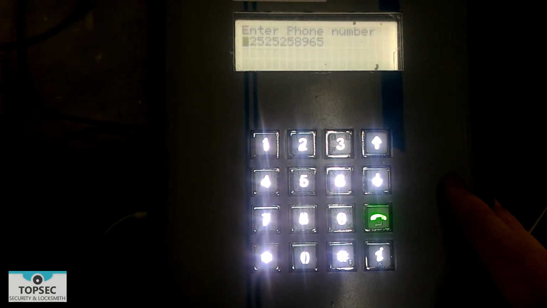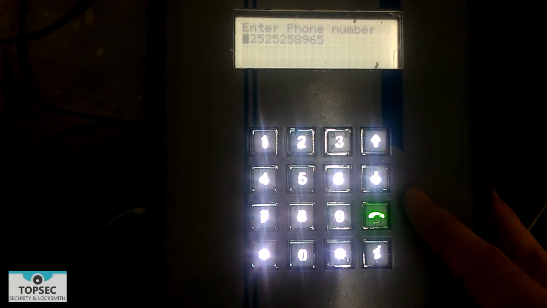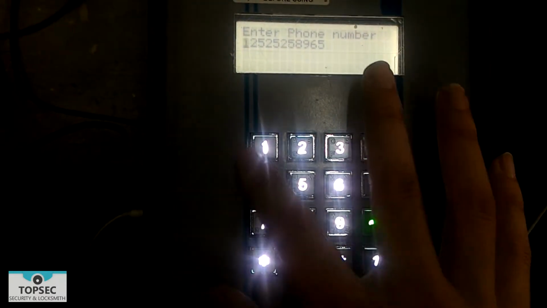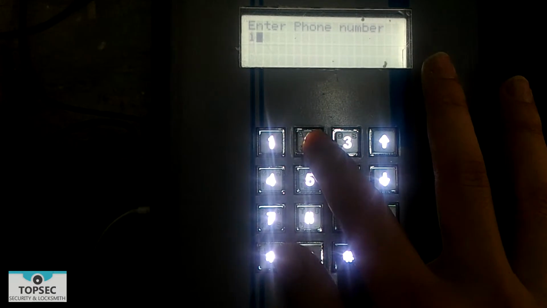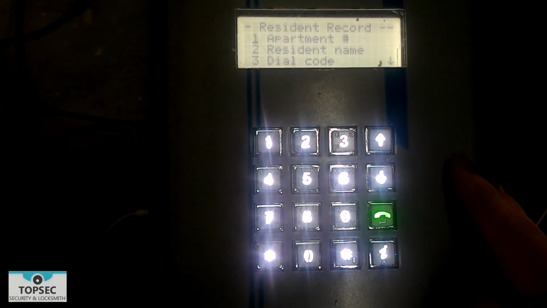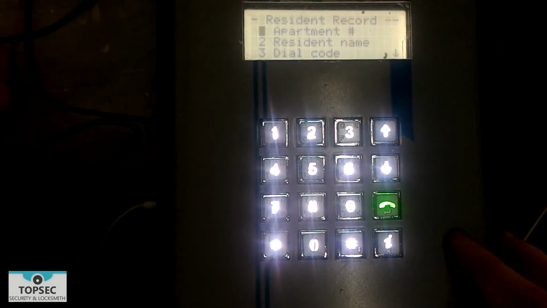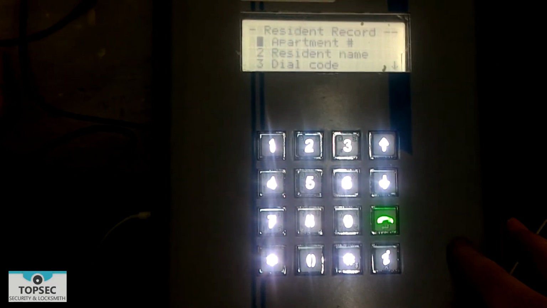And then press, then enter the new telephone number. Then press the dial key to save the change. After you finish, keep pressing the I key to exit.